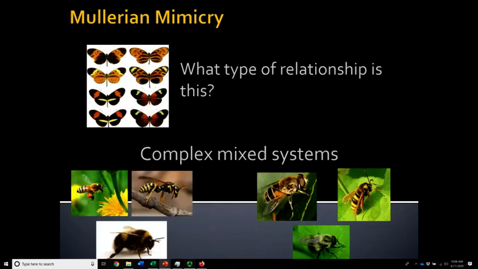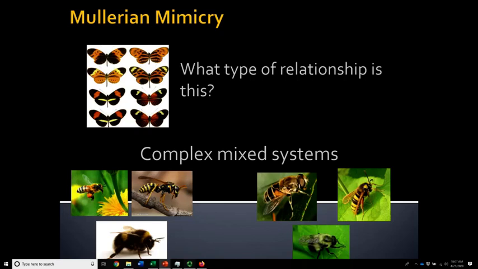So Müllerian mimicry results in these really cool species complexes where you can get identical species. Well, identical is the wrong word because the populations are different, but you can get two members of the same species that look very, very different from one another, but yet they look similar or maybe even nearly identical to a different species that lives in their same area.